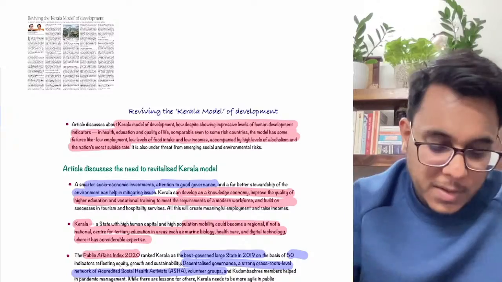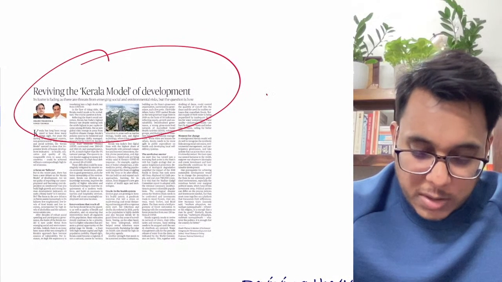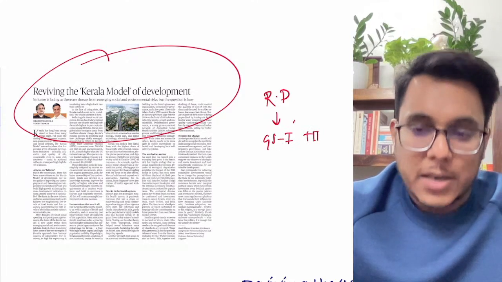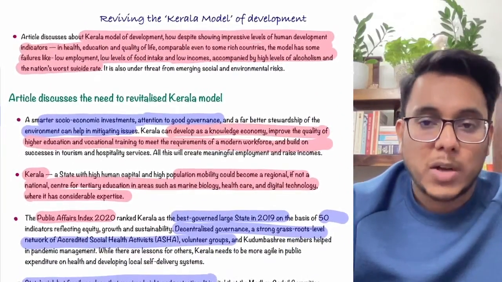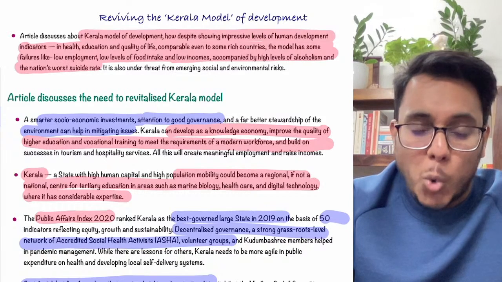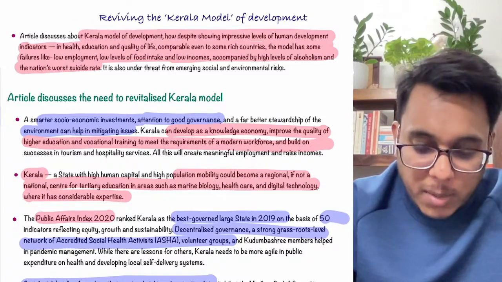Now move to the next article, reviving the Kerala model of development. Now guys, this article is talking about regional development. Therefore, in GS paper 1 as well as GS paper 2, we can use this article. Please don't be specific only to Kerala when we talk about it. You need to understand it in a broader perspective.